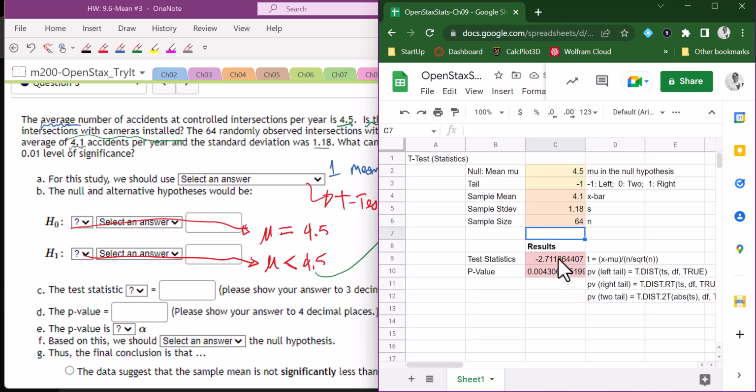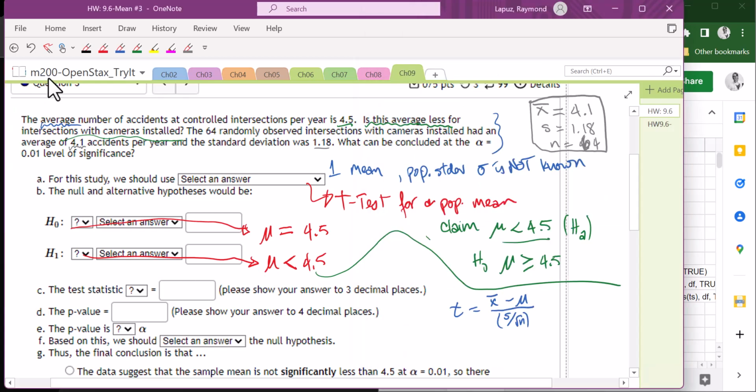So first, our test statistic result is -2.7118. Maybe we'll call that, well, they said 3 decimal places, so -2.712. So we will write that down for our answer. Again, this is a t-test statistic because we're doing a t-test, and this is equal to -2.7118 or -2.712.